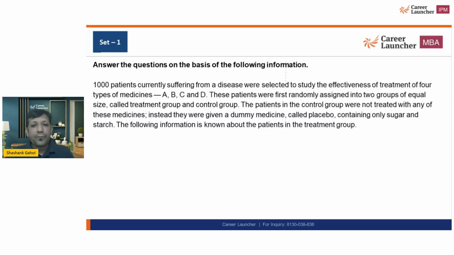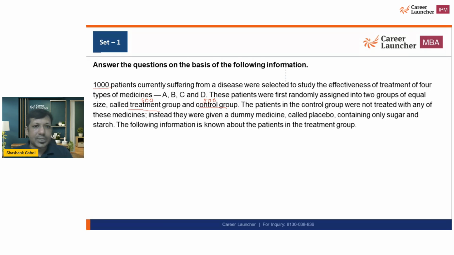From here, I can figure out there are 1,000 people divided into 2 categories: one is the treatment group, another is the control group, and these are equal groups. So the treatment group contains 500 people, and the control group contains 500 people.